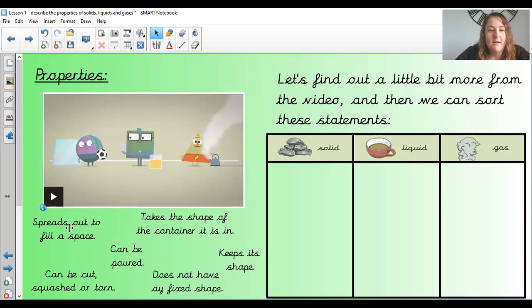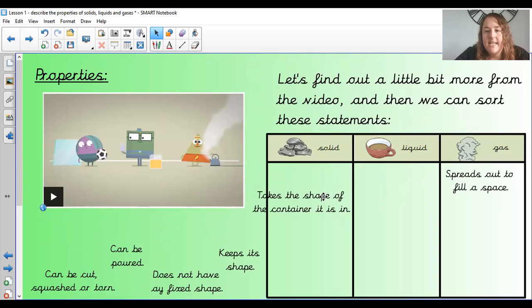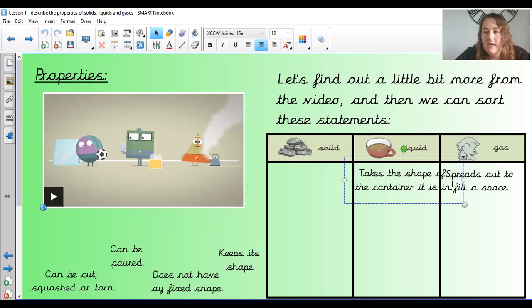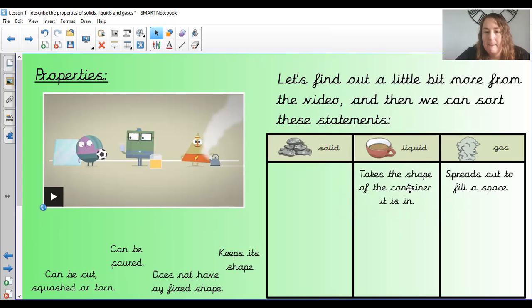Okay, let's have a look then. So, spreads out to fill a space. Do we think that's a solid, a liquid, or a gas? And hopefully you thought a gas as well. Takes the shape of the container it's in. Now that was a liquid, and I just need to make that a little bit smaller to fit inside. There you go, my box.